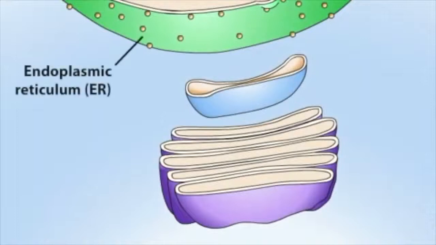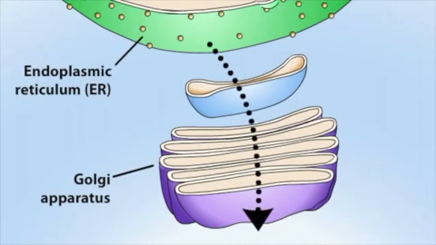The endoplasmic reticulum, or ER, and the Golgi apparatus produce and process proteins. These proteins move from their site of production in the ER through the Golgi, after which they proceed to their destinations, either taking residence in the plasma membrane, or being secreted outside of the cell, or fusing with endosomes or lysosomes.